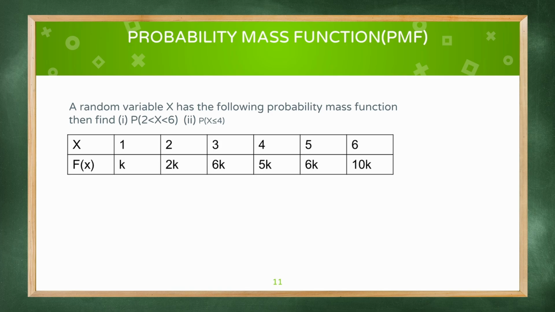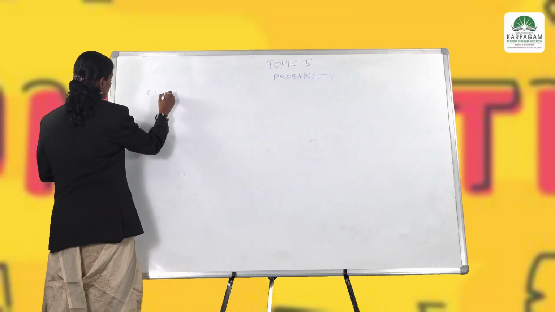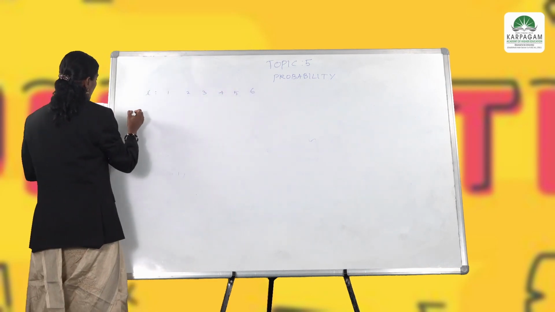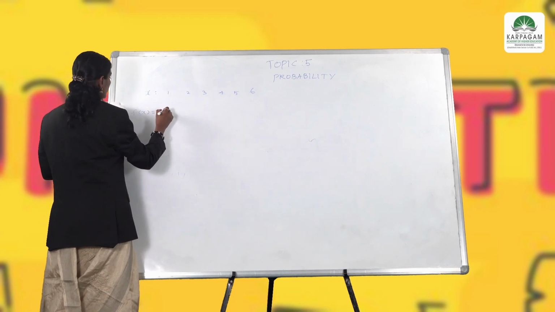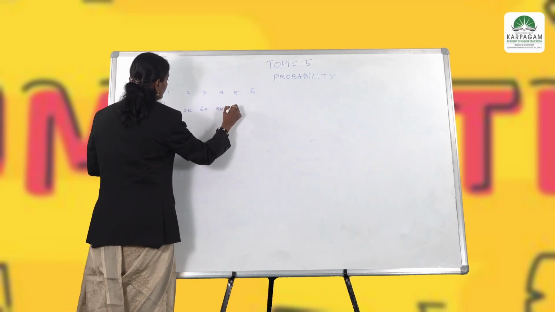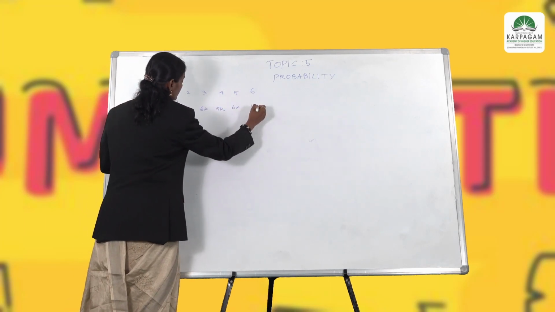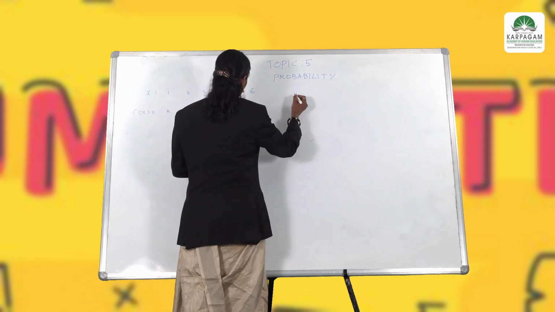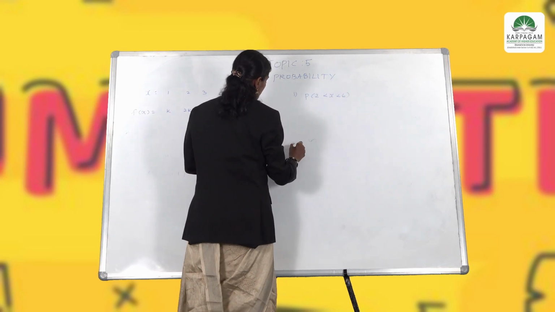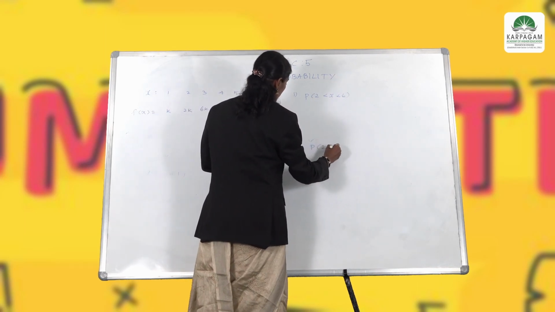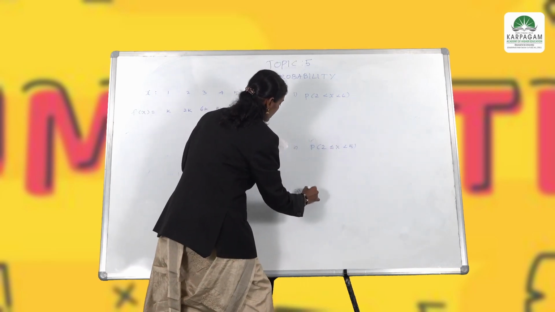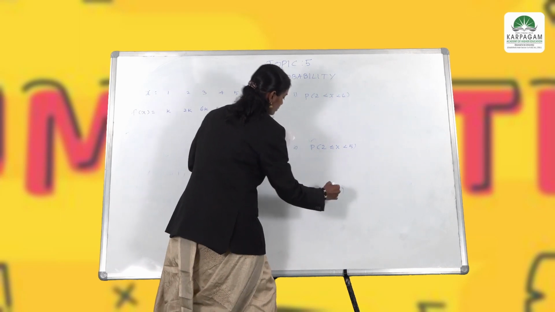Okay, so let us consider the given values: X is 1, 2, 3, 4, 5, 6 and f of x is given by k, 2k, 6k, 5k, 6k and 10k. We are going to find the first value, P of 2 less than X less than 6, the second one, P of 2 less than or equal to X less than 5, and the third one, P of X less than or equal to 4.